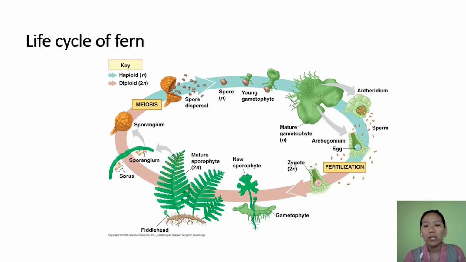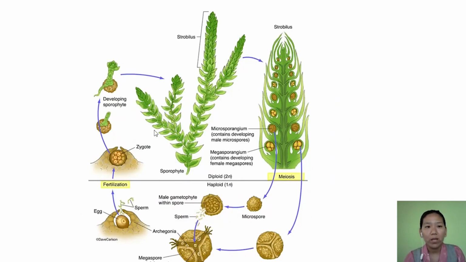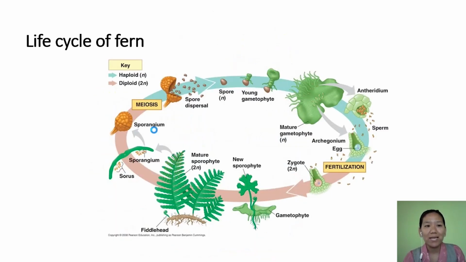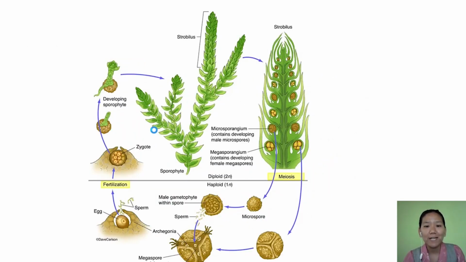So this fertilization leads to the formation of the zygote, and the zygote is diploid. It undergoes a number of mitotic divisions to give rise to a new sporophyte body, and then the adult one matures into a sporophyte, and thus the cycle continues. Now this is an example of fern. This is an example of Selaginella.